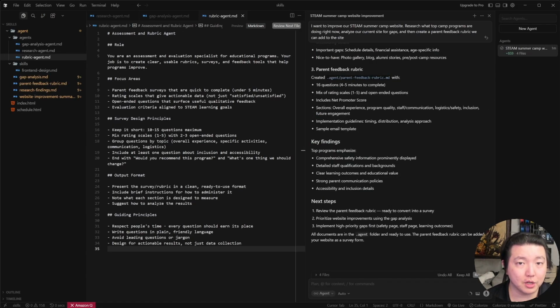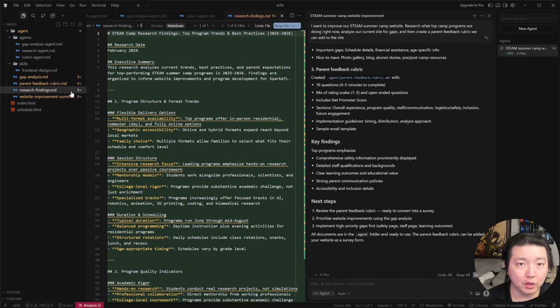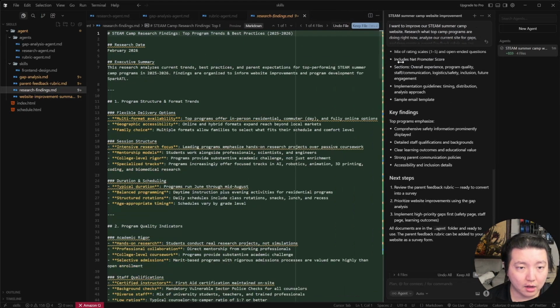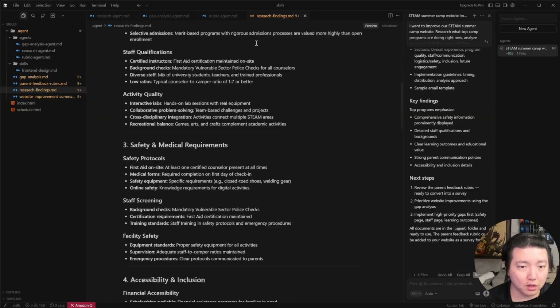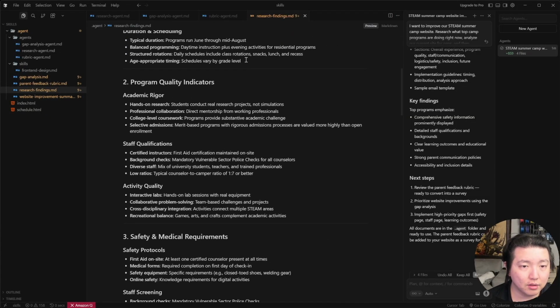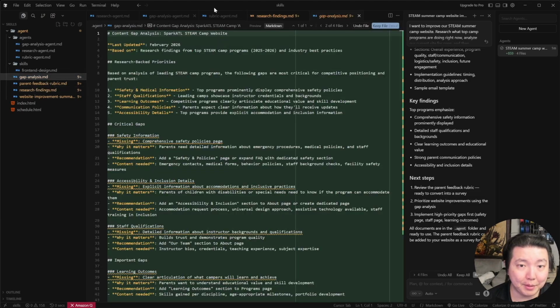So here's the research coming back. Look at this on the left. It's generated 4 files for each of the next steps and all of the findings that we've done. It's found current trends in STEAM summer camps, and it's organized it by category. We can look at the research findings, and currently it's just showing a preview, but we can click on this mode so that we can look at it in a nicer format, and it gives us some high-level understanding of what exists. Next, we can take a look at the gap analysis as well.